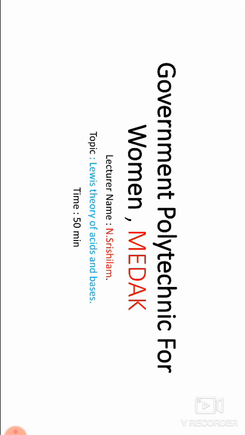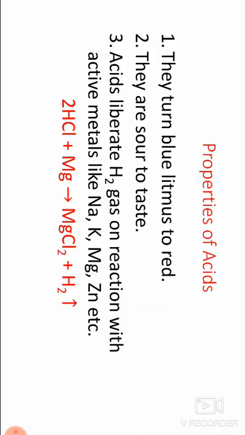Today's topic is acids and bases. Chemical compounds are classified into acids, bases, and salts based on their properties. Acids and bases are the two types of substances with distinctive properties. Robert Boyle explained the distinctive properties of acids and bases.